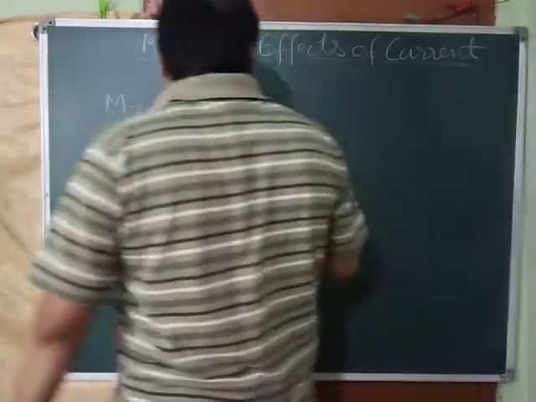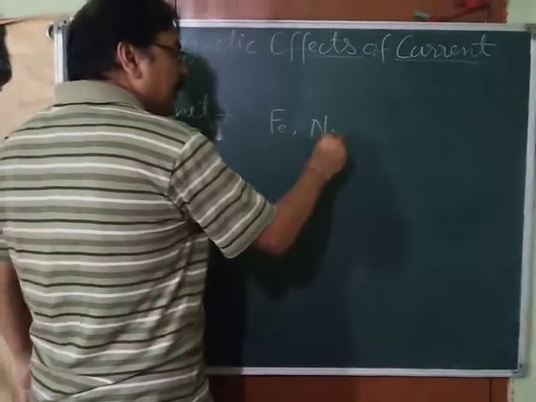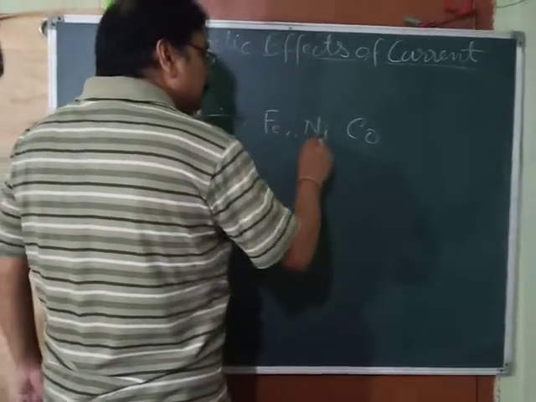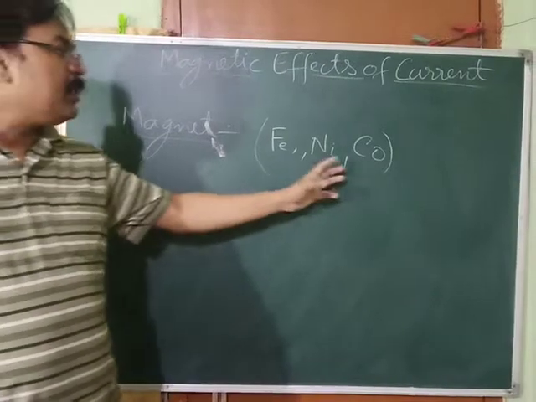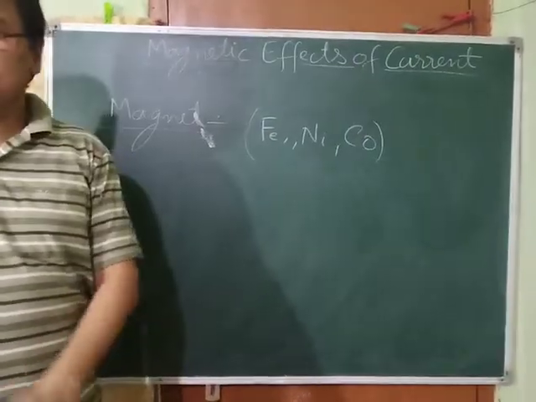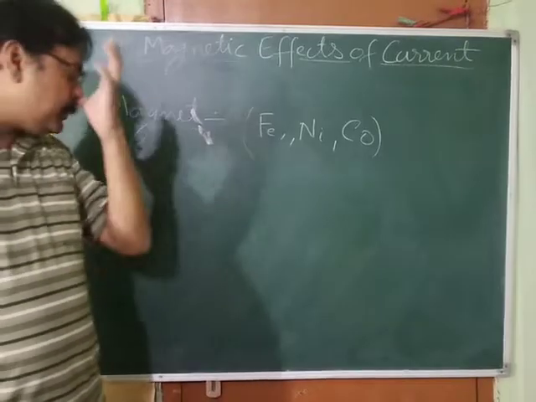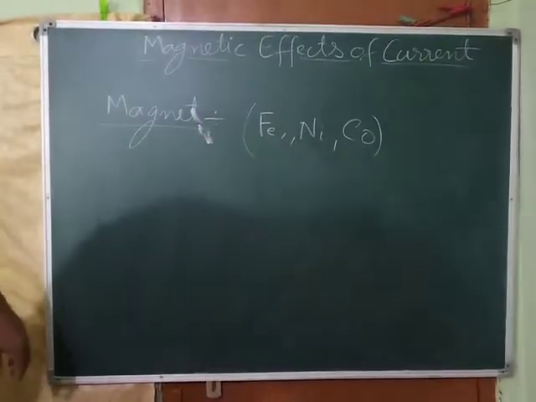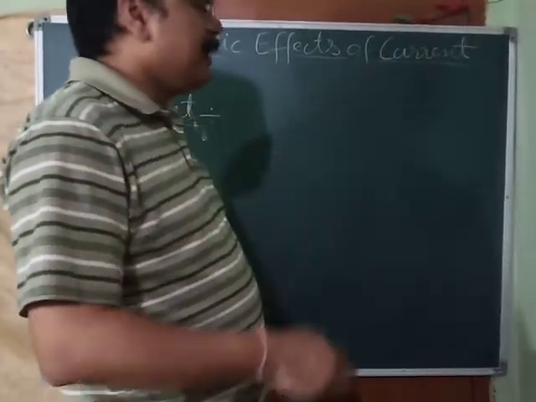Now, what are ferromagnetic substances? Let me tell you. It is basically iron, nickel, and cobalt. These are the ferromagnetic substances: iron, nickel, cobalt. And a magnet attracts these substances strongly. Now, magnets are of two types. One is natural, another is artificial or man-made.